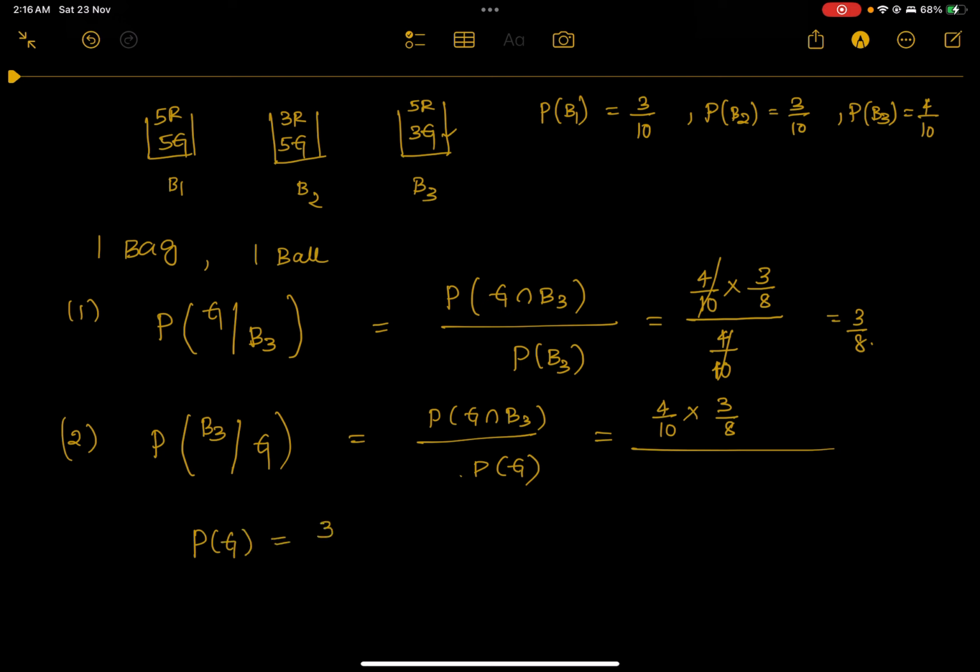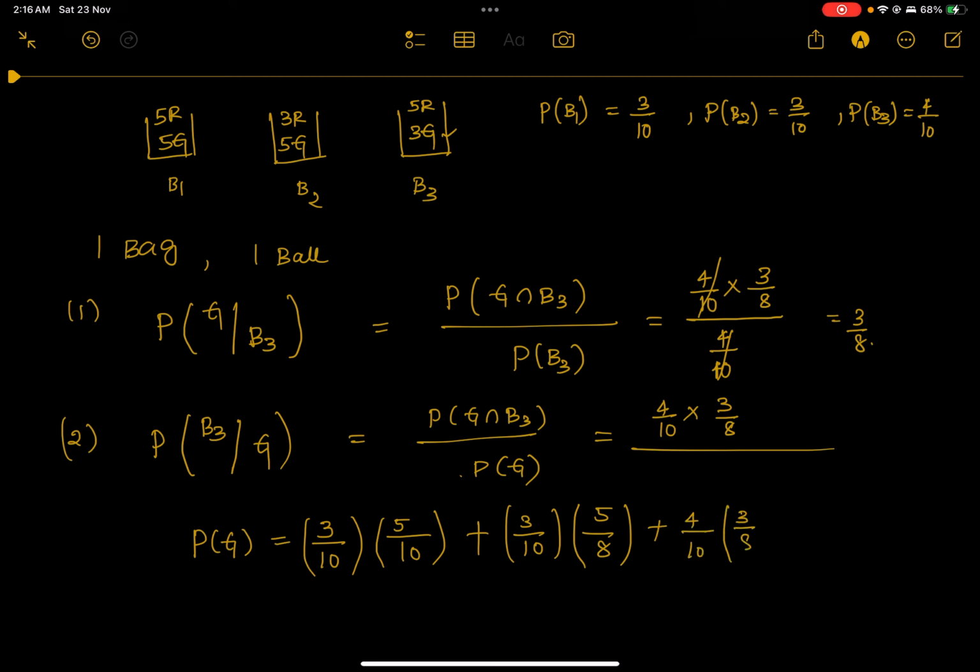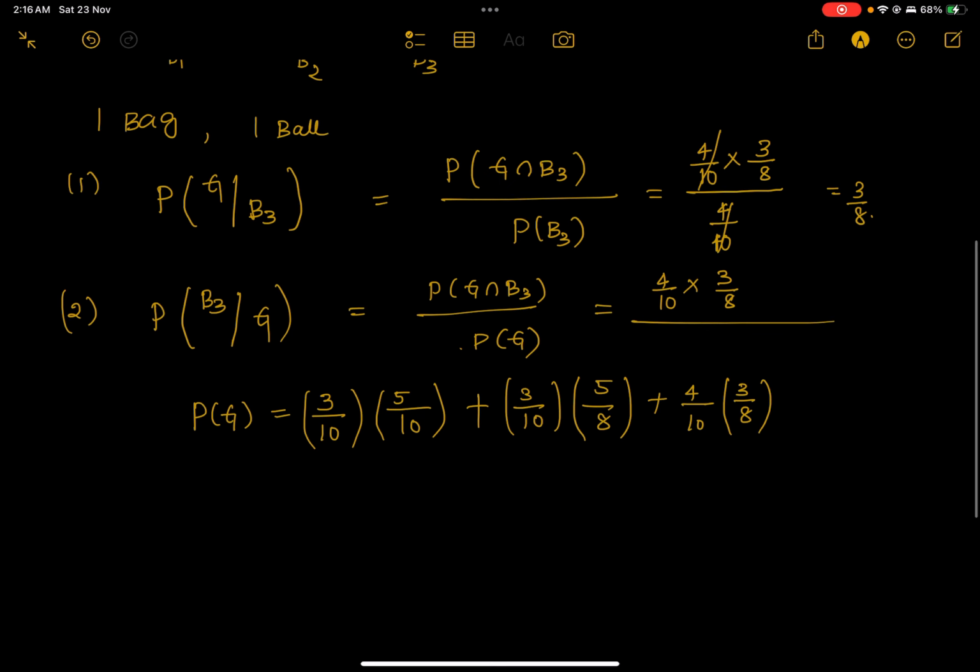For that, first you have to choose bag 1, which can be done with probability 3/10, and now you have to choose a green ball, which can be done with probability 5/10. Next, the probability of selecting bag 2 and the probability of selecting a green ball from bag 2. Similarly, the probability of selecting bag 3 and the probability of selecting a green ball from that particular bag.